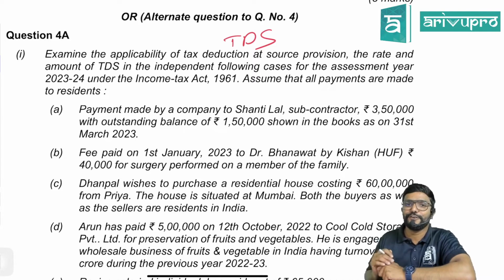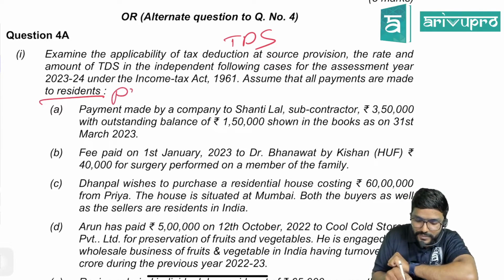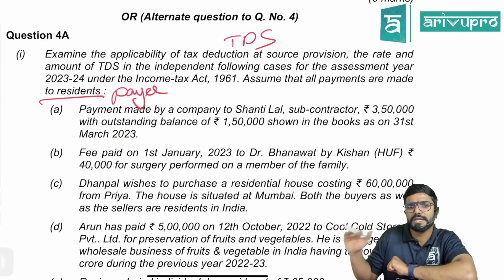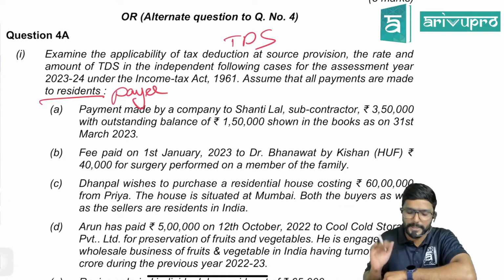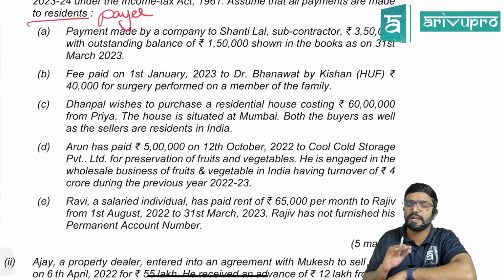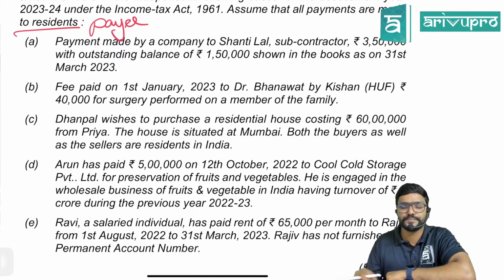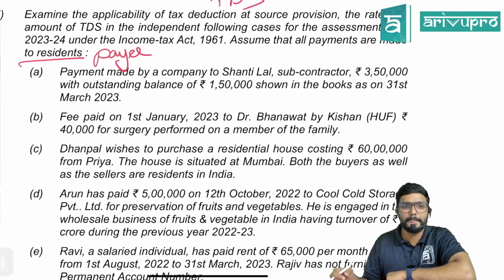In the independent following cases for the assessment year 23-24 under the Income Tax Act, assume that all the payments are made to residents. So that means who is the payee? Resident. In all the cases, the resident is the payee. Okay. And guys, they have told that all these cases, totally 5 cases are there and they are independent of each other. There is no connection from one point to another point. Let us see one by one.